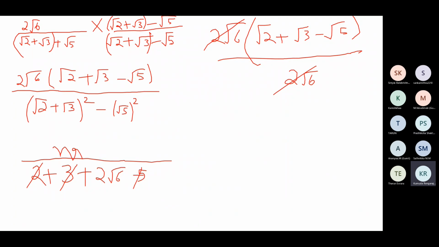If we had multiplied, then probably we would have taken a little longer to arrive at the answer. We don't multiply right away. We always simplify the denominator and then decide what to do. Here, on simplifying the denominator, we get 2 root 6, and clearly 2 root 6 gets cancelled in the numerator and denominator. And this is the solution: root 2 plus root 3 minus root 5.